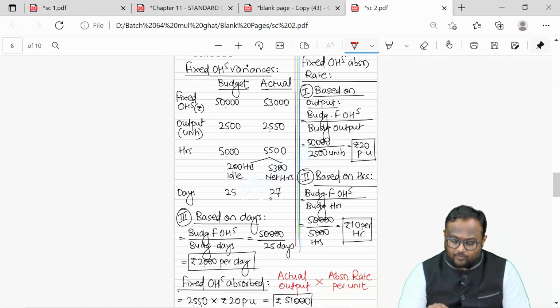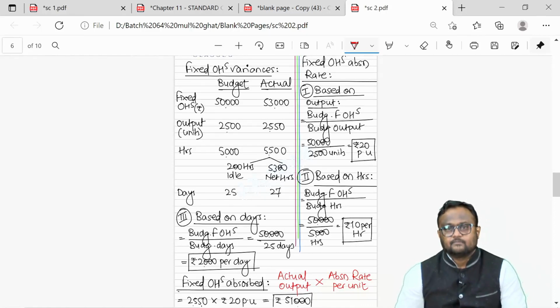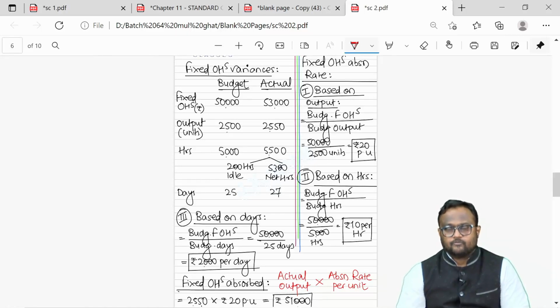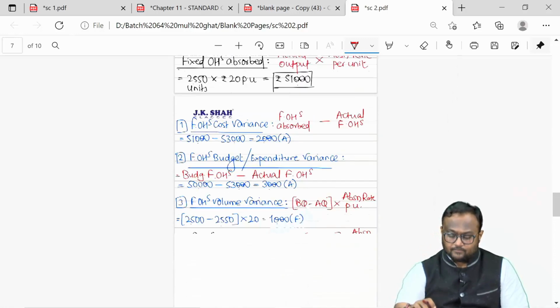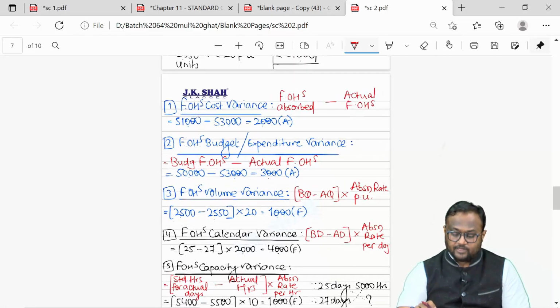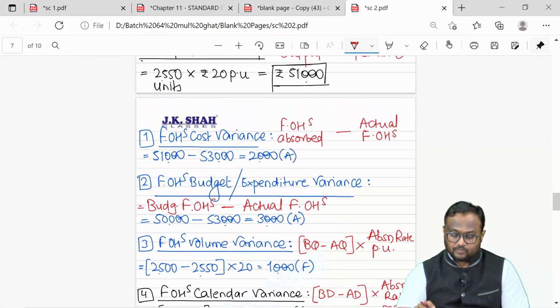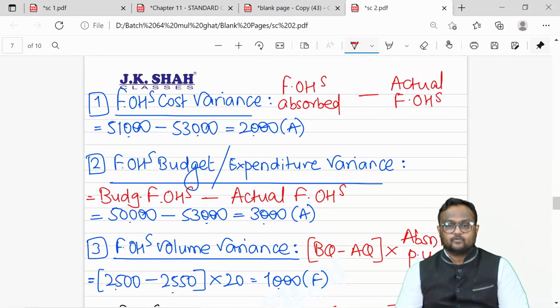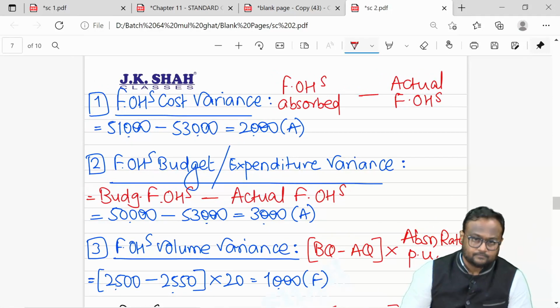If they don't give you information about the number of days, guys, there won't be a calendar variance. So first you find this out. Okay guys, if you want to copy this, you can copy this by pausing this video. This is what we need. Then my first 3 variances, copy the first 3 variances or take a screenshot, in a normal manner.